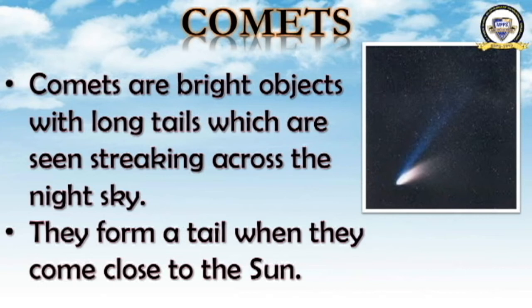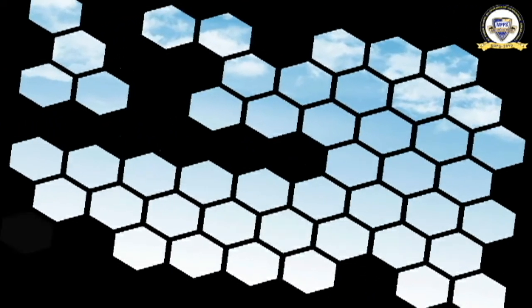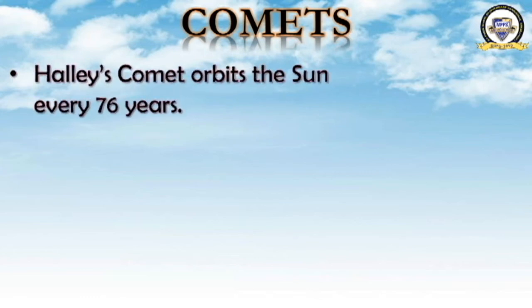Now this tail is formed whenever they go closer to the sun. They are streaking across the night sky. Okay, now have a look at some other features of comets.